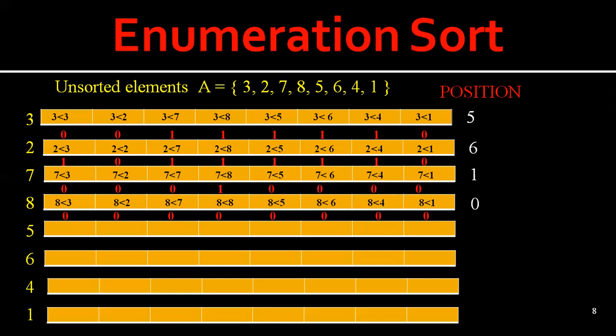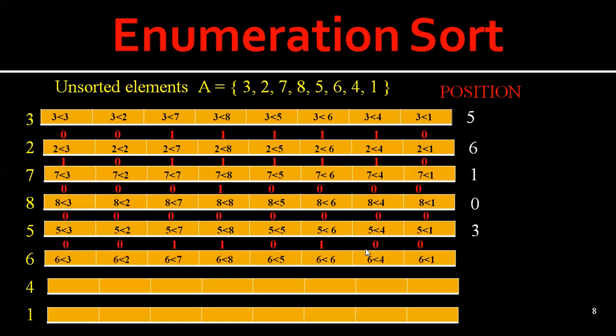No ones. Similarly for 5: 5 less than 3 is 0, 5 less than 2, 0, 5 less than 7, true, 1, 5 less than 8, true, 5 less than 5, false, 5 less than 6, true, 5 less than 4, false, 5 less than 1, false. So there are 3 ones, and the position of 5 is 3.